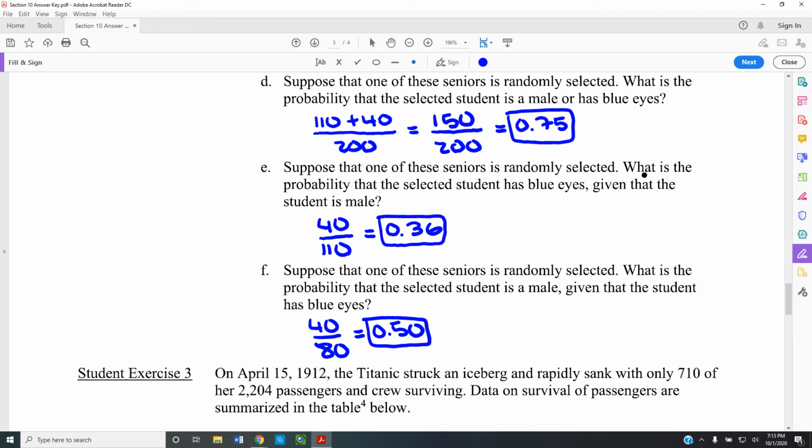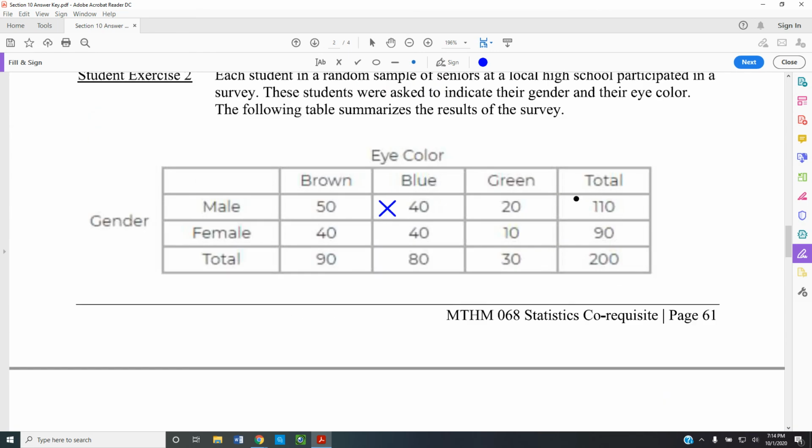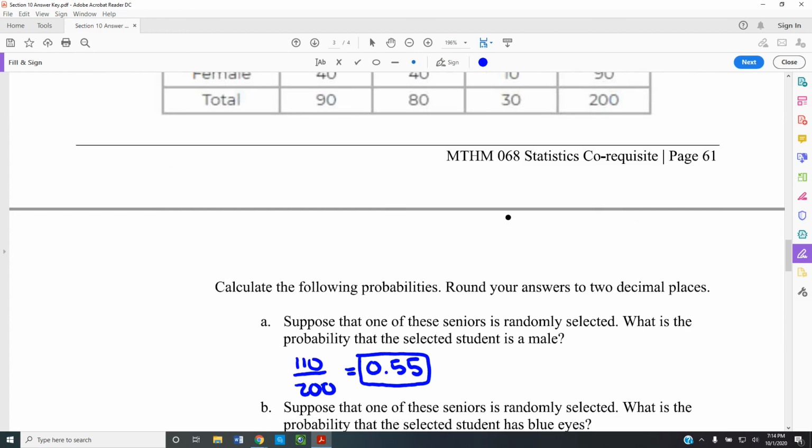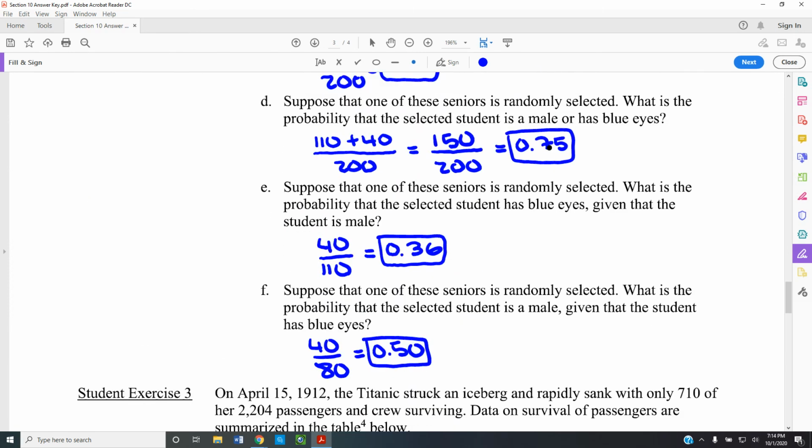Suppose that one of the seniors is randomly selected. What is the probability that the selected student has blue eyes, given that the student is male? So now this one's different. Now in here, you have to be a male. So the 200 group is no longer part of my group because I don't want the females in the group. I only want to know of the males, how many of them have blue eyes? Well, it's still the 40 because 40 of them had blue eyes, but now it's out of the 110 group because 110 was the total number of males. So notice how the percentile changes from 75% to 36%.